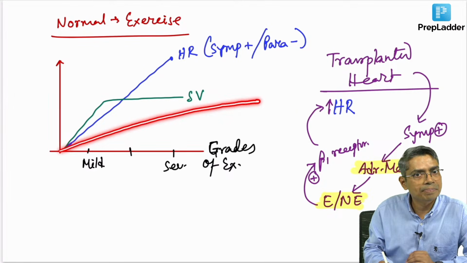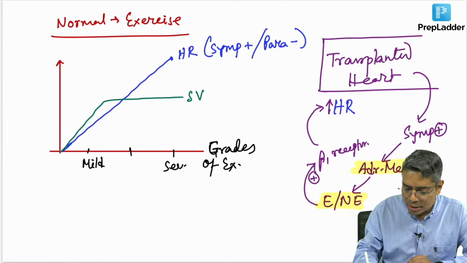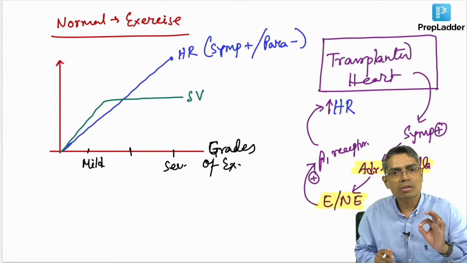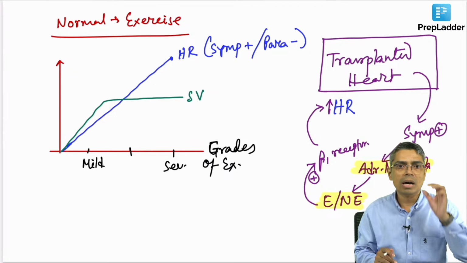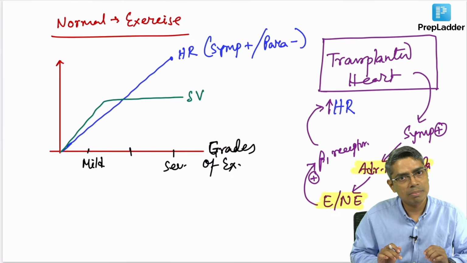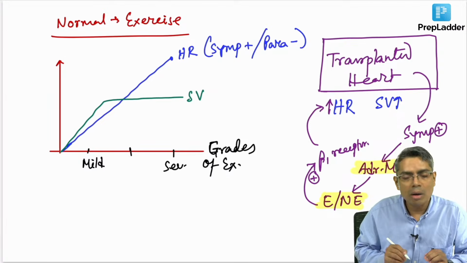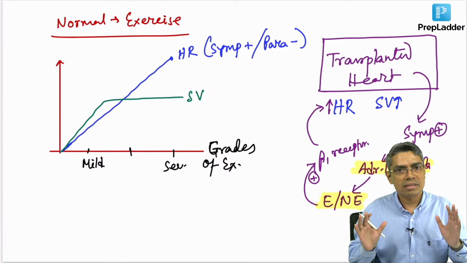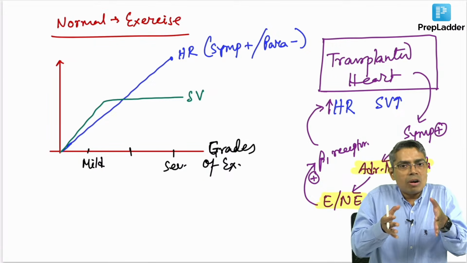Getting my point? Okay. So, whenever a person with a transplanted heart is doing exercise, heart rate will increase because of the circulating epinephrine and norepinephrine from the adrenal medulla, not by the sympathetic and parasympathetic nerves. And the stroke volume will also increase. How will the stroke volume increase? Because of the Frank-Starling law: stretch the muscle, and the muscle will contract more forcefully.